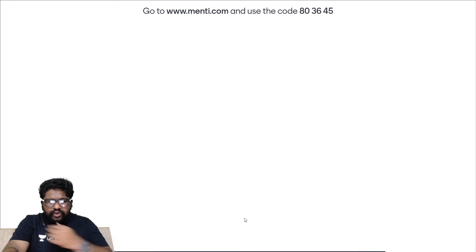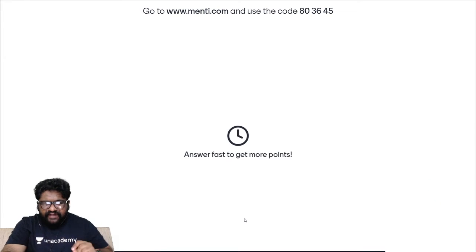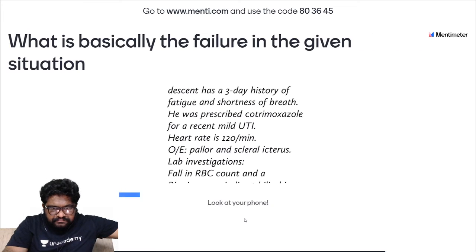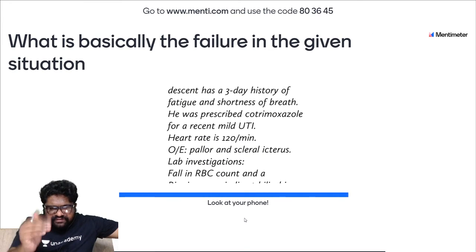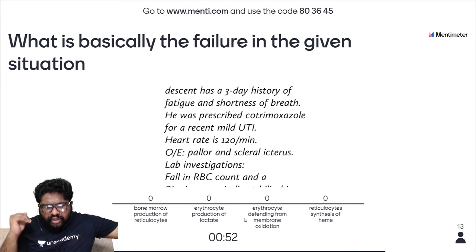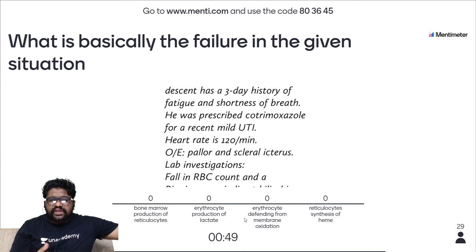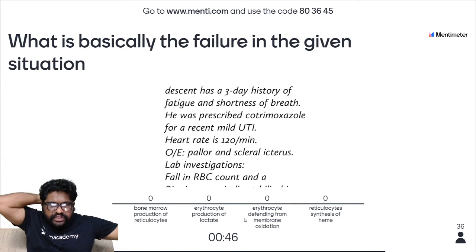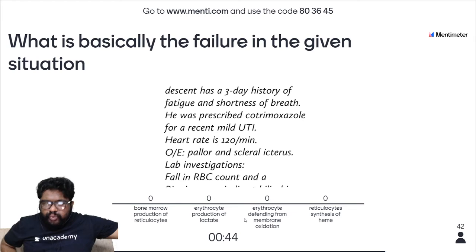We are going for the question from this case history. Answer fast to get more points, people. What is the failure in the given situation? Is it the bone marrow production of reticulocytes failing? Is it the erythrocyte production of lactate that is failing? Is it erythrocyte defense from the membrane oxidation that is failing? Is it reticulocyte synthesis of heme that is failing? Among the 4 functions, which one is failing that is giving rise to the given situation?